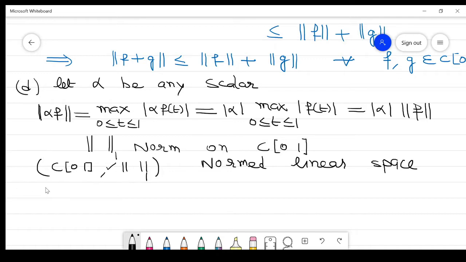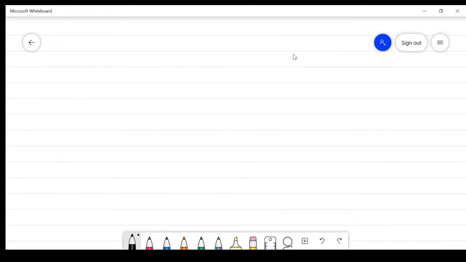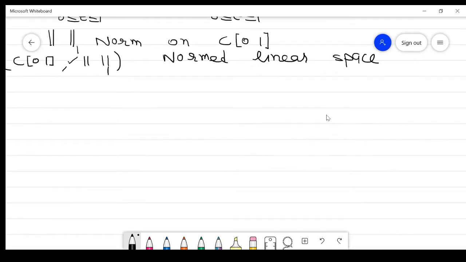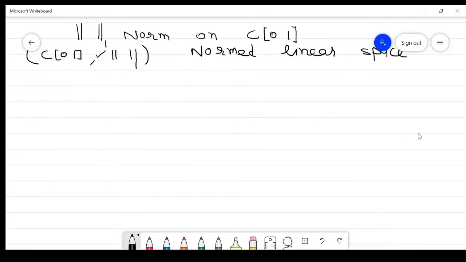Now to prove whether it is a Banach space or not, my purpose is to take a Cauchy sequence in this space and prove that the Cauchy sequence converges to a function in C[0,1]. So that is my purpose, to prove completeness, to prove it is Banach.